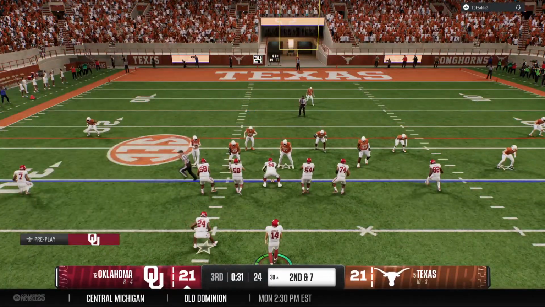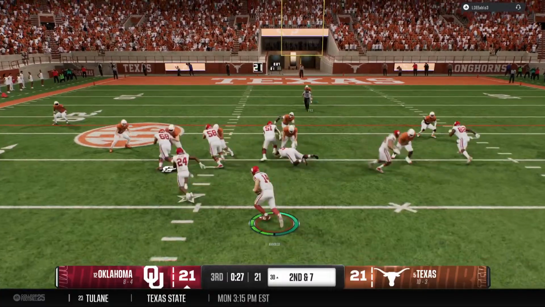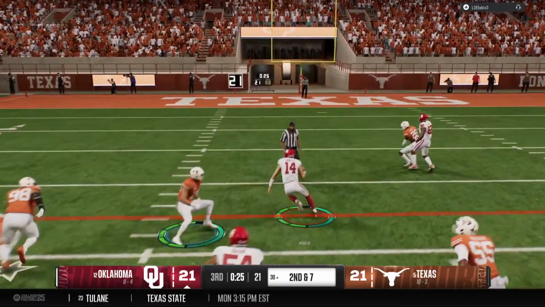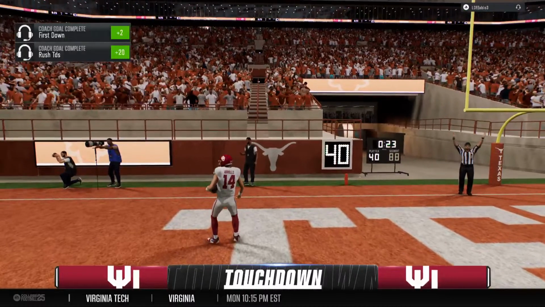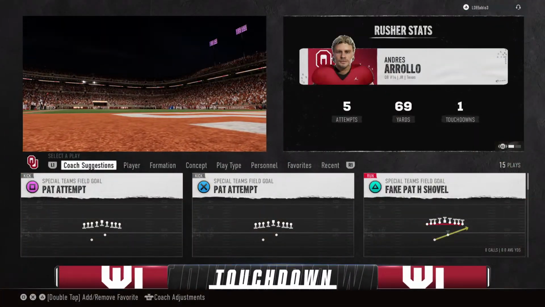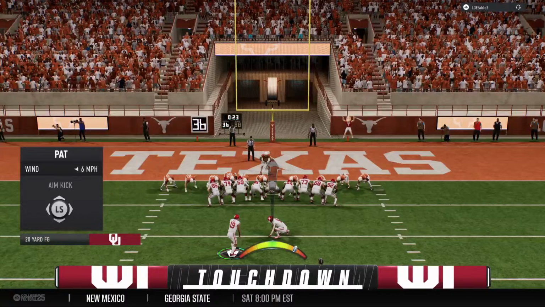Second down after that run on the previous play. Linebacker shifting around now. And looks like the quarterback's going to run it. Picks up the first down and still got a lane. Can he get in? They're not going to get him. He's in. Touchdown, Oklahoma. See if they can convert the point after.